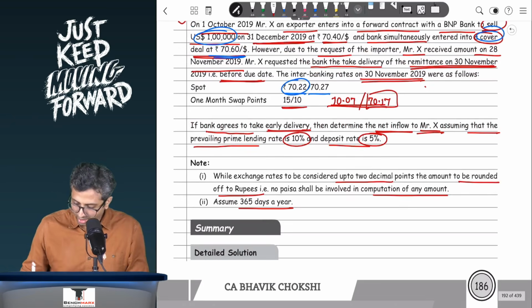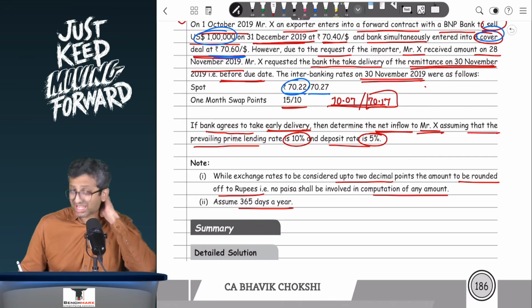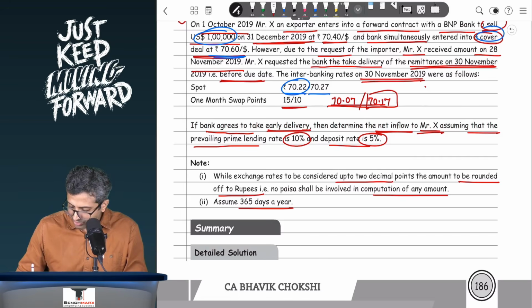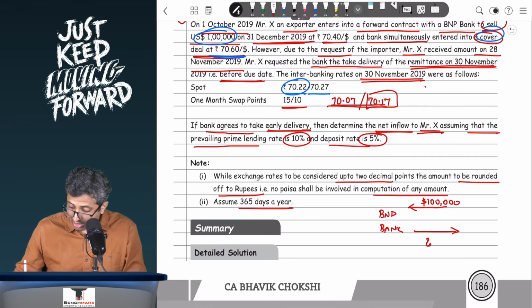So what is the working that we have to do? Well, step number 1 is typically to prepare the chart. That is, we will say that for BNP Bank, what are the deals that have already been agreed? Well, there's an exporter who's going to sell the dollars. That means BNP Bank is going to buy $1 lakh at the agreed rate of 70.4. This is not an additional action.